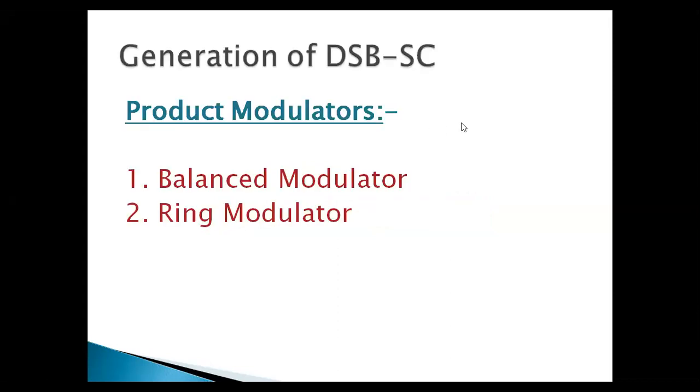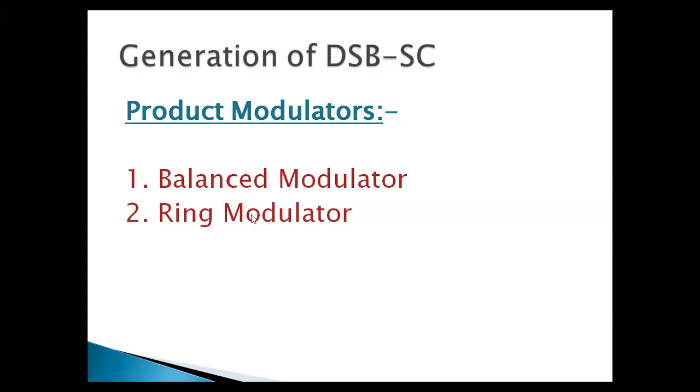What are the types of DSB-SC generation? Last class I told you. What are those? Balanced modulator and ring modulator. DSB-SC generation can also be called product modulation, a product modulator, because the output of the DSB-SC is the product of the message signal and the carrier signal.